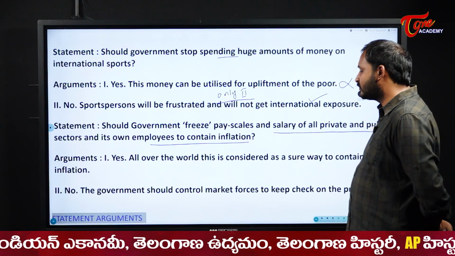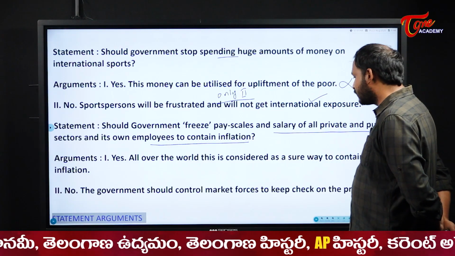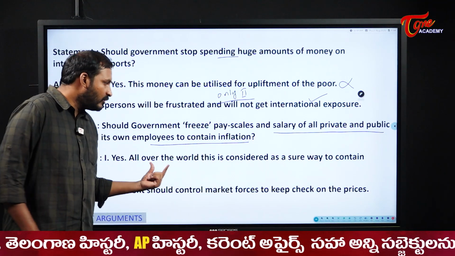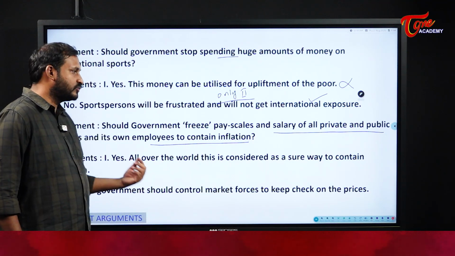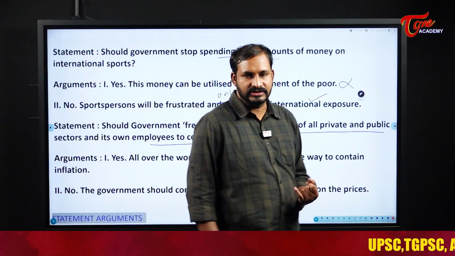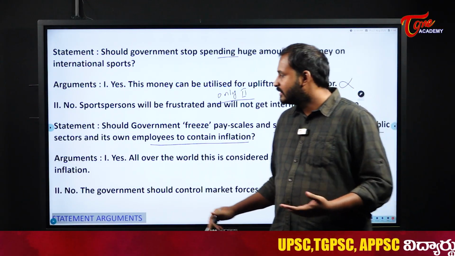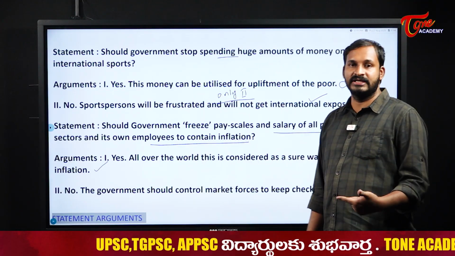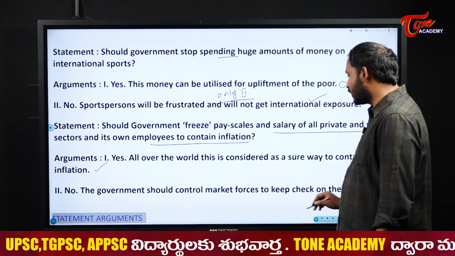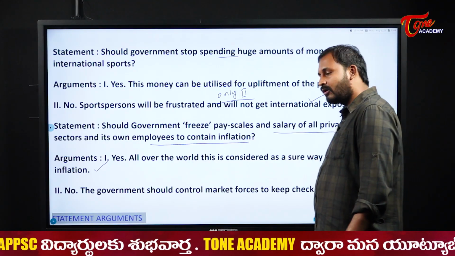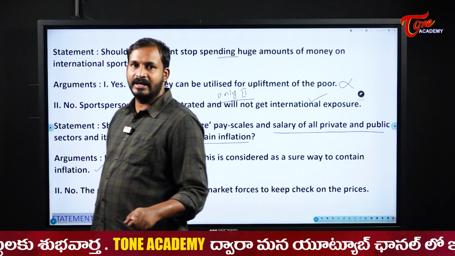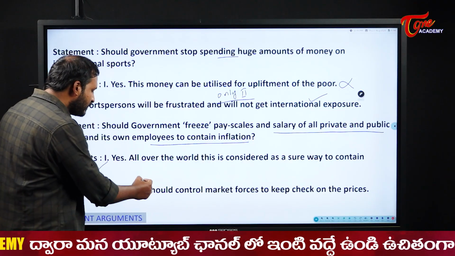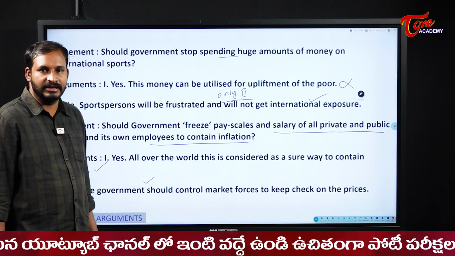Next, no, the government should control market forces to keep a check on the prices. Now see here students, all over the world it is considered the sure way to contain inflation. Most of the world is thinking so, so yes, that might be a reason we can contain it. And for the next one, for no also, they gave a strong argument. The government should control market forces to keep a check on the prices. At the same time, the government should also check the market prices, right? So here both the arguments are strong for me.